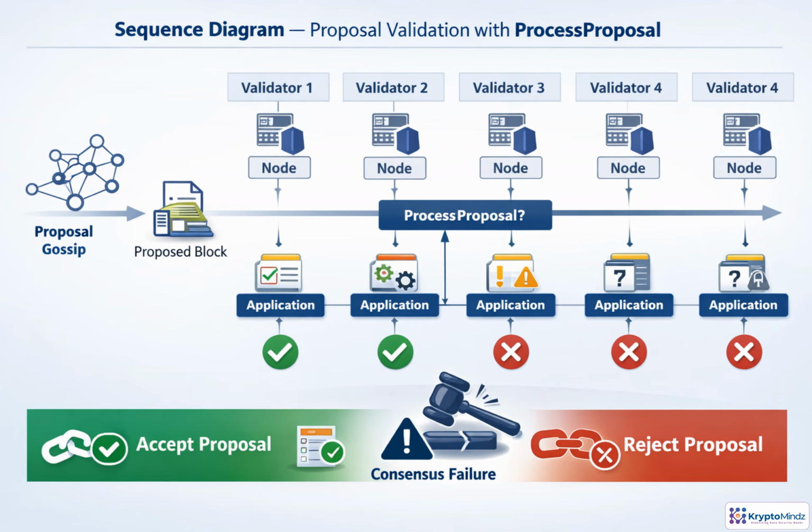Once a proposed block is gossiped, validation becomes local, but consensus critical. Each validator passes the same proposal to its own application through ProcessProposal. The app checks proposal-level rules, transaction structure, block limits, and anything that would make the block unsafe to commit. Given the same state and proposal, honest validators must reach the same answer. Accept keeps consensus moving. Reject should be rare, deterministic, and reserved for clearly invalid proposals because disagreement can stall the chain.